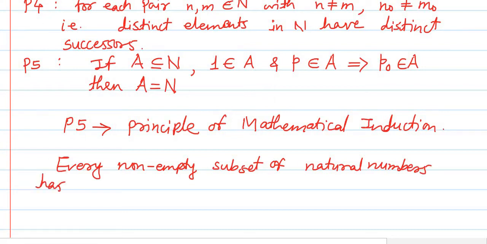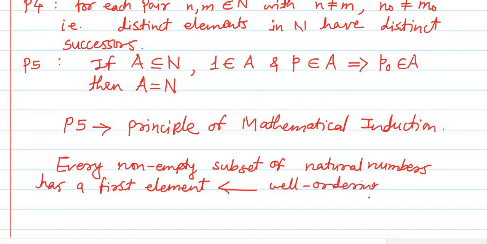This is known as the well ordering principle, which later on we are again going to study in detail. So this is the well ordering principle of N, and as this principle is satisfied, the set of natural numbers is well ordered.